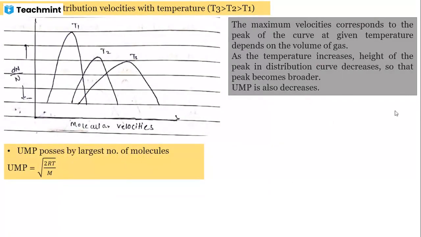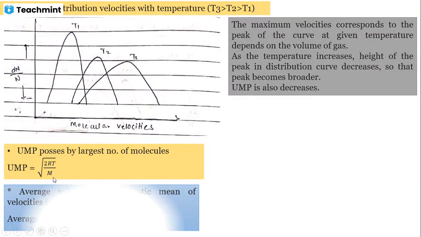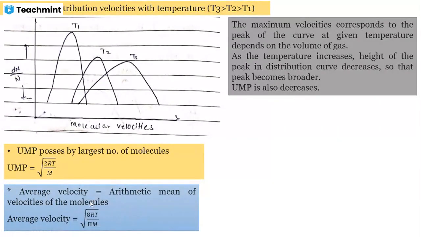The first thing to keep in mind is the peak of the curve at a given temperature, which depends upon the volume of the gas. The UMP possessed by the largest number of molecules is equal to under root 2RT by M. This is the formula that you have to remember. Average velocity is nothing but the arithmetic mean of the velocities of the molecules, and average velocity is under root 8RT by pi M.